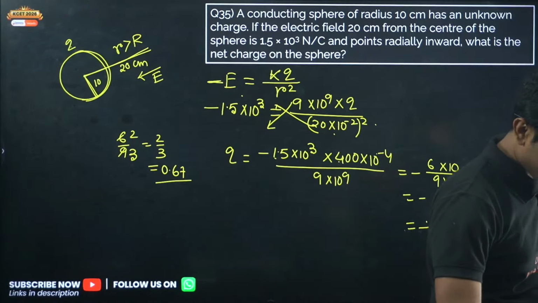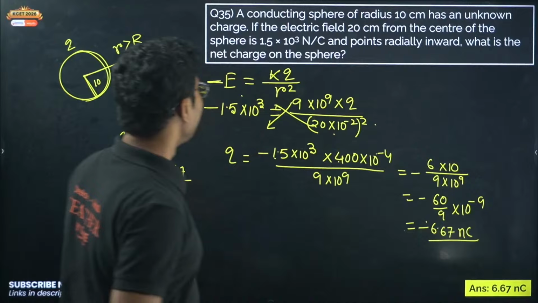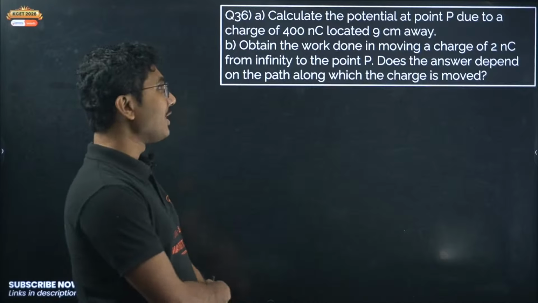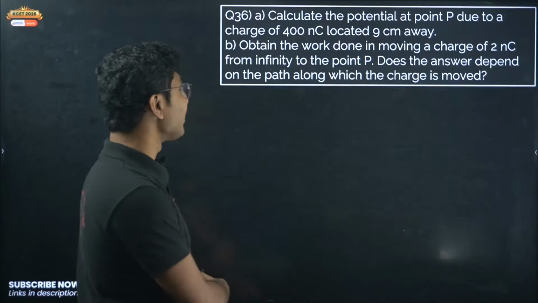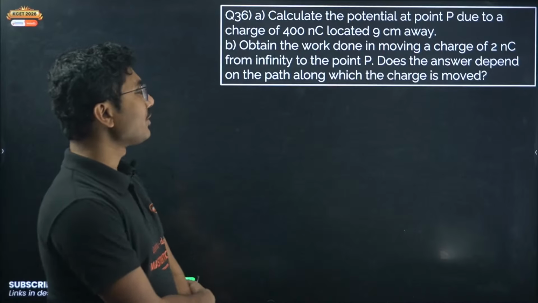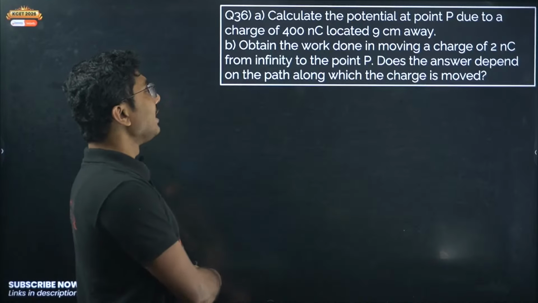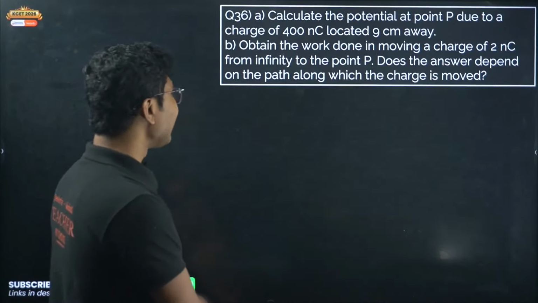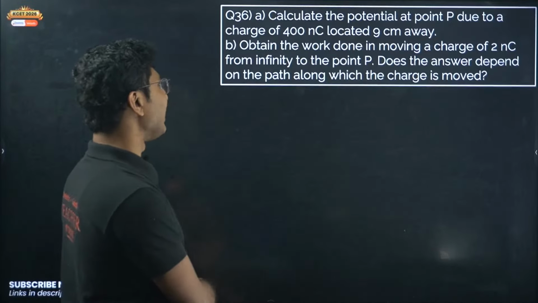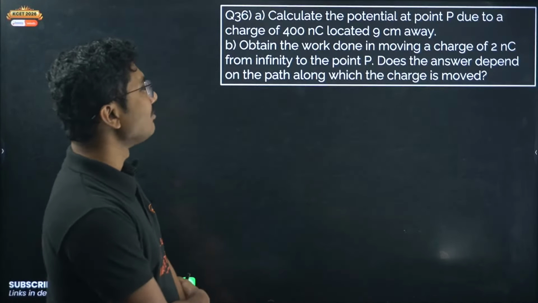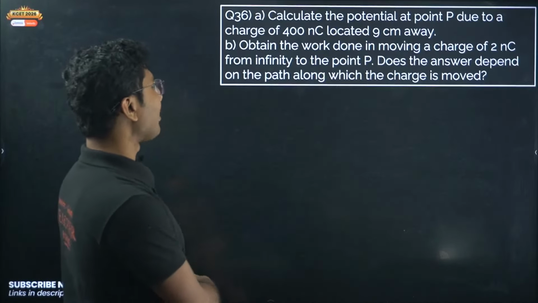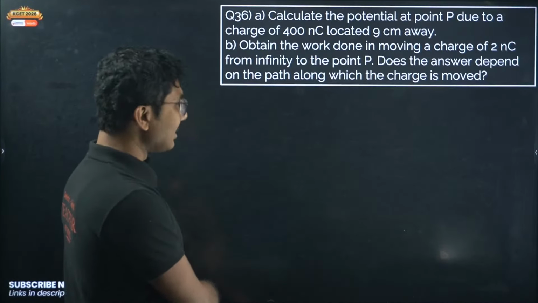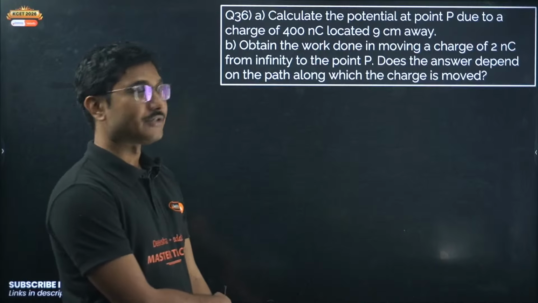Yes, correct. Now, let's move on to the next question. Now we are solving some potential related questions. Calculate the potential at a point P due to a charge of 400 nanocoulomb located 9 centimeter away. Obtain the work done in moving a charge of 2 nanocoulomb from infinity to the point P. Does the answer depend on the path along which the charge is moved?